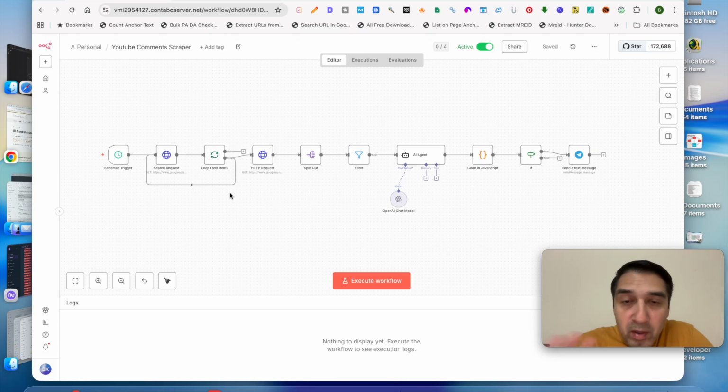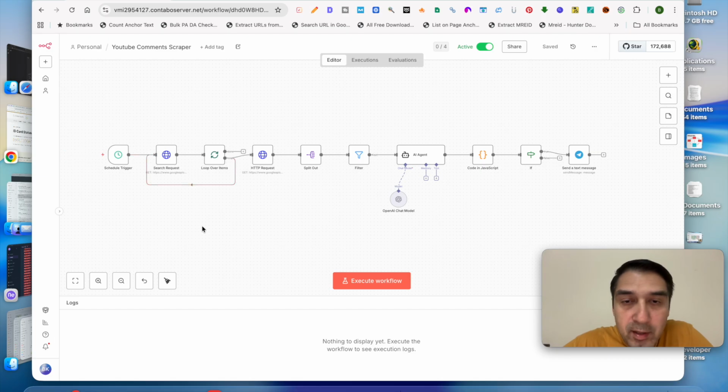Now, the workflow I built for them is very different from this one. This one is a less complex version, but you can make it as complex as you want by following this video. All right. So the thought process behind it is to use multiple social media platforms to pull comments from people who have an opinion about the product. It's usually people commenting on ads, videos, and posts.